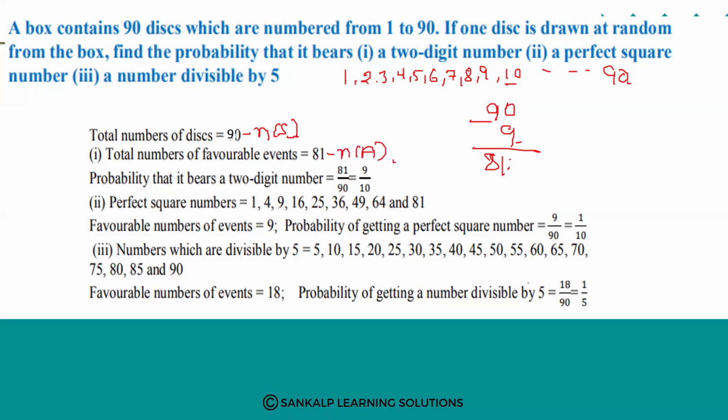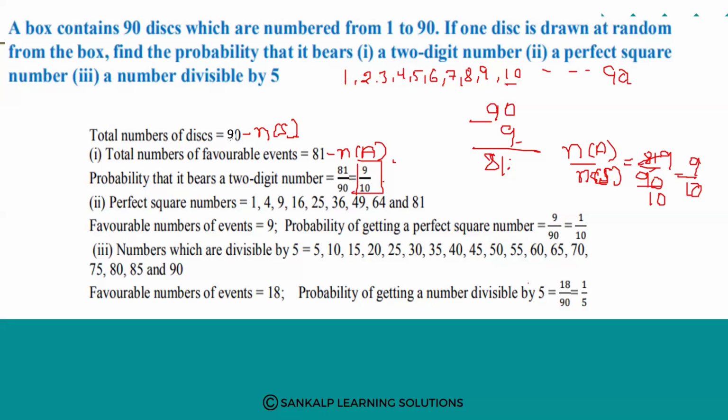Then the probability that it bears a two-digit number is n of A divided by n of S. n of A is 81 and n of S is 90. So 9 nines are 81, and 9 tens are 90. That is 9 by 10. This is the probability that it bears a two-digit number.